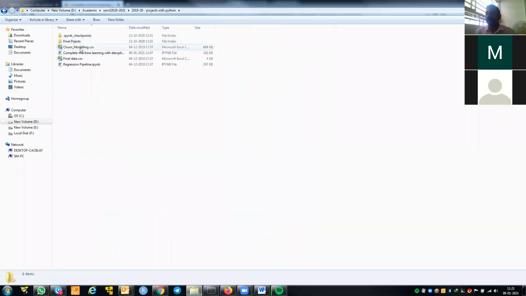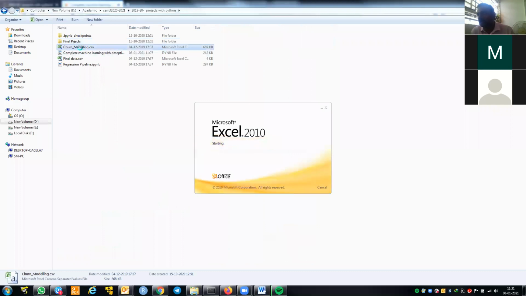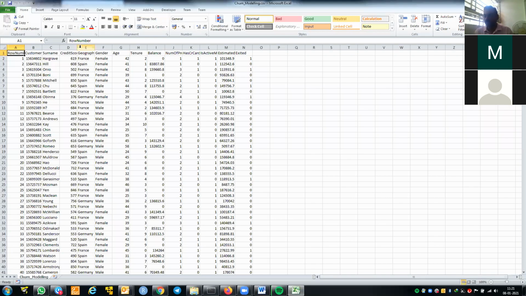We are working on data called telecom churn modeling. Telecom churn is basically this: some people subscribe to telecommunication services, and after some time they disconnect. They leave. So now we need to predict why people are leaving the subscription, because your dependent variable is leaving or continuing. This is a categorical variable, hence this problem is referred to as a classification problem.